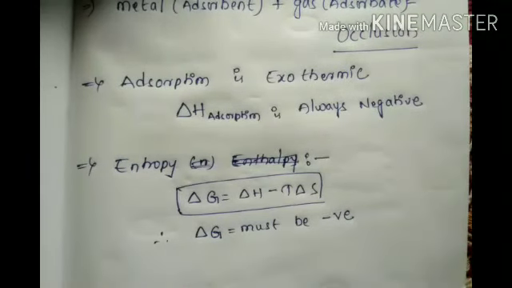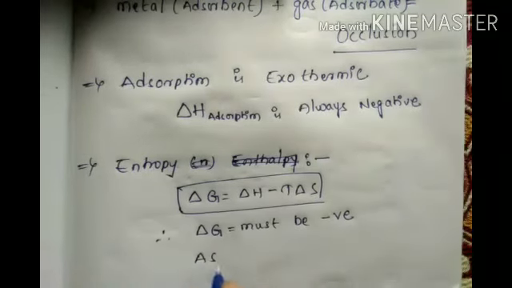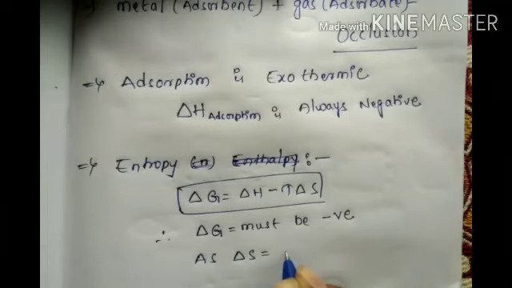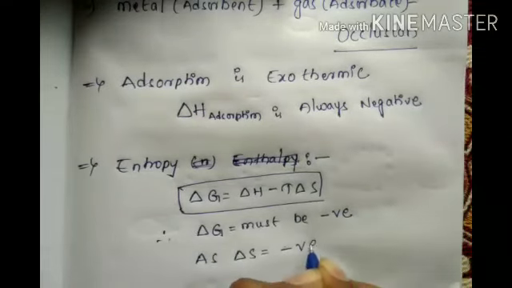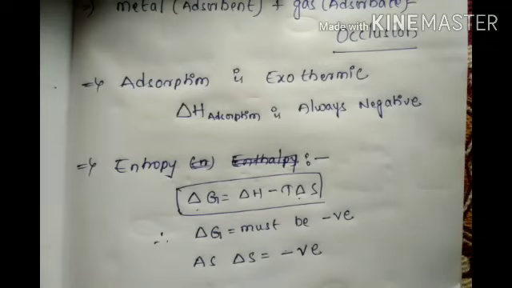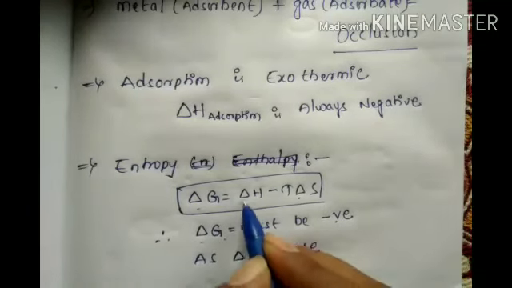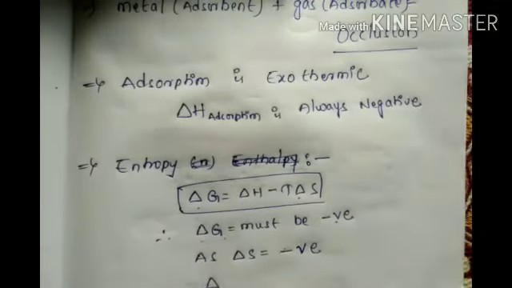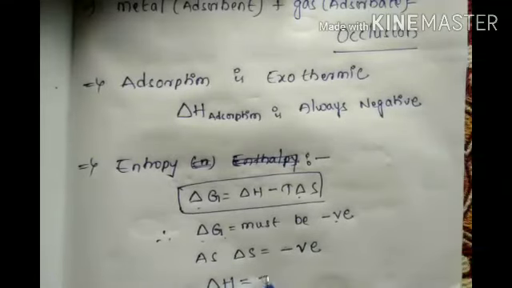First point, delta G must be negative as delta S is negative. Delta S negative, delta G must be negative. And delta G can be negative only if delta H is negative.